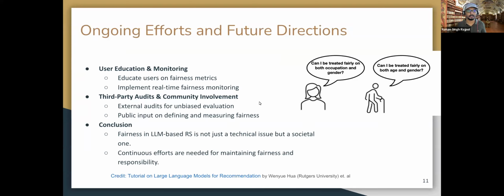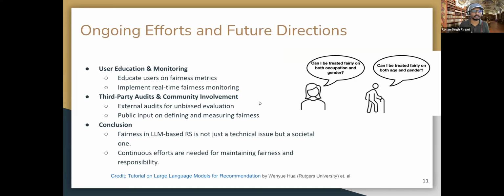We can do third party audits and community involvement. Sometimes it's very difficult for us to understand whether we are making a fair system or not. So having an external audit can give us some kind of unbiased evaluation, and also opening up to public feedback, collecting feedback from users, or doing a user study or user survey to understand whether we are correctly measuring our fairness or not.